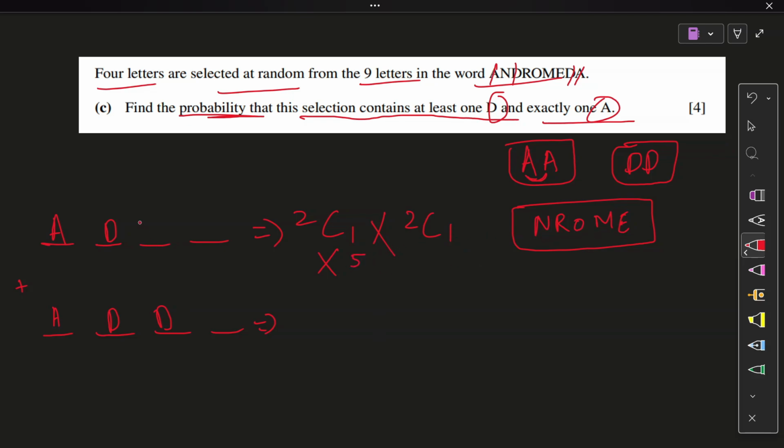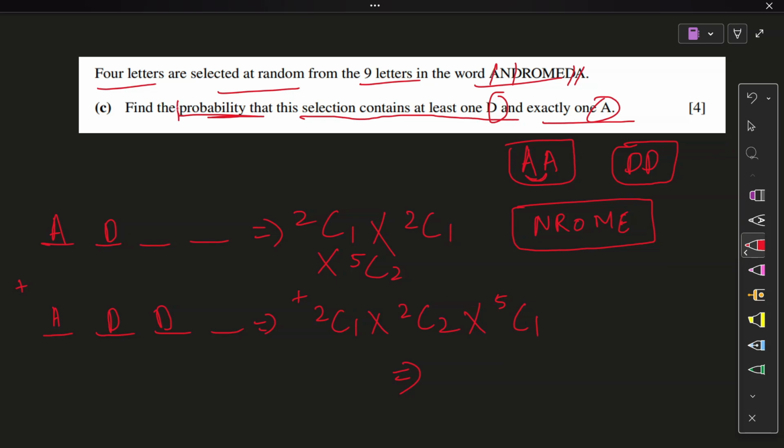Out of the 5, the remaining two positions will be occupied. Final one, 2C1 for the A, 2C2 for the D's, and 5C1 for the remaining non-condition box, the letters that do not have any condition on them. Got it? And that is your favorable condition.